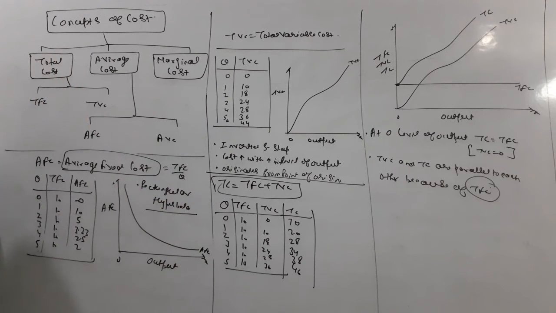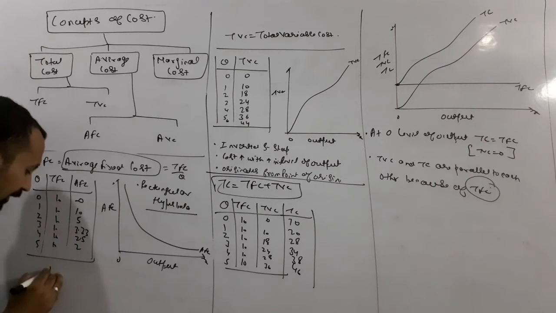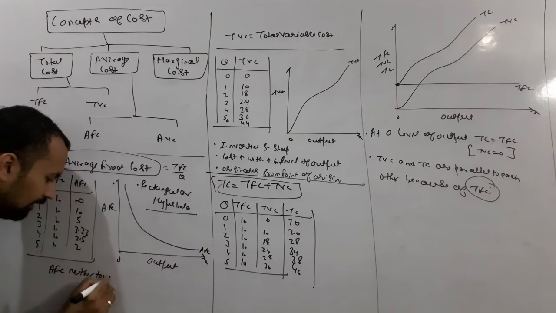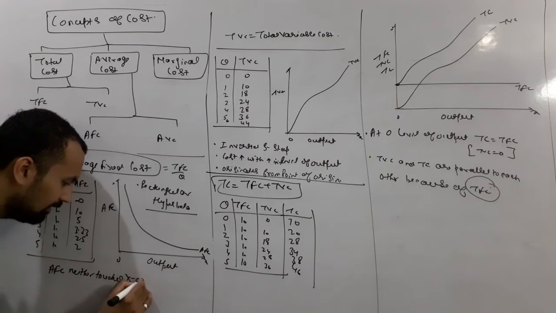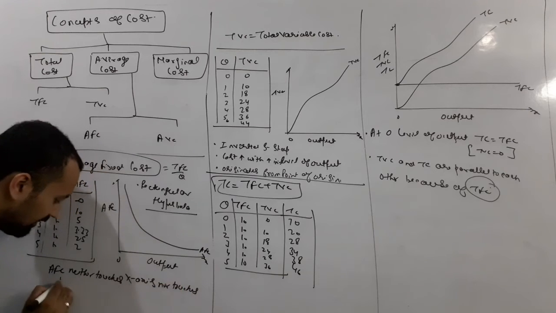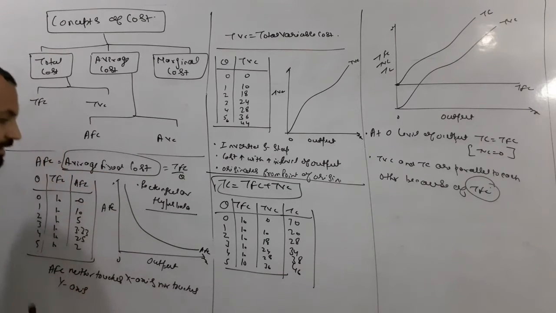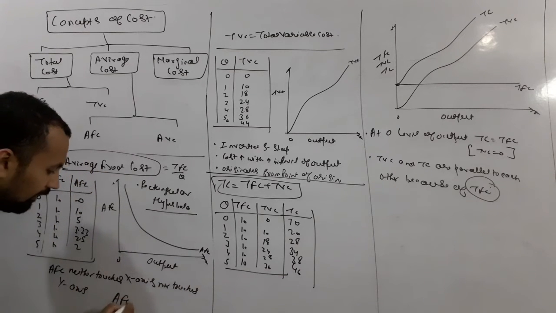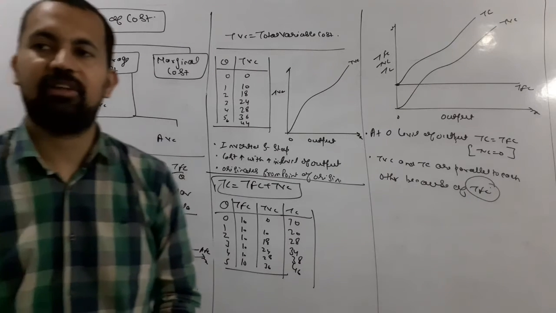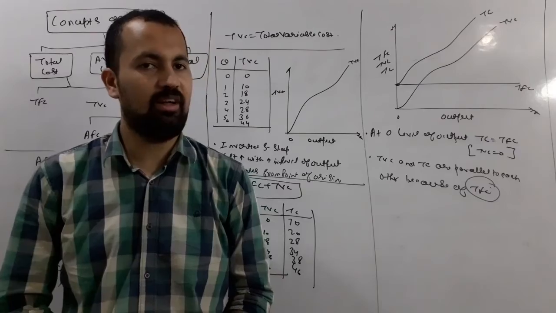This is average fixed cost. Next, AFC neither touches the x-axis nor touches the y-axis. It means that AFC never equals 0. It is the per unit fixed cost of producing a commodity.